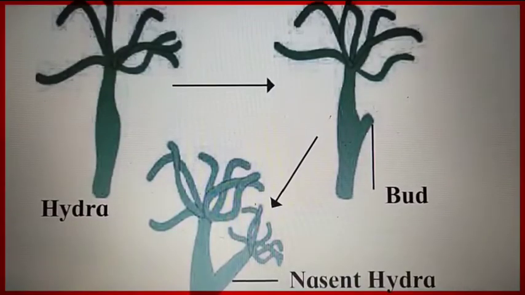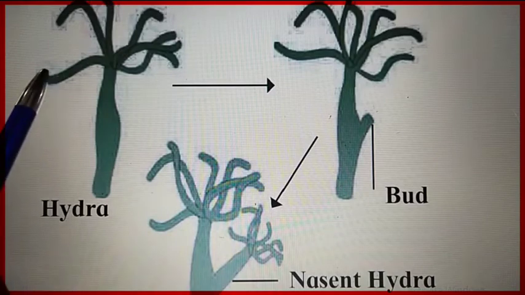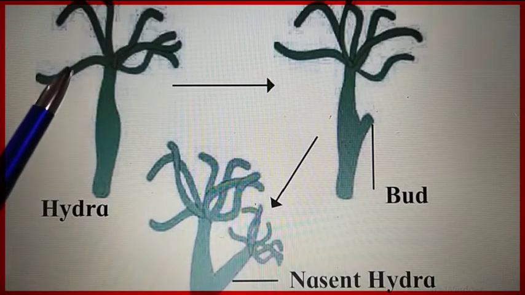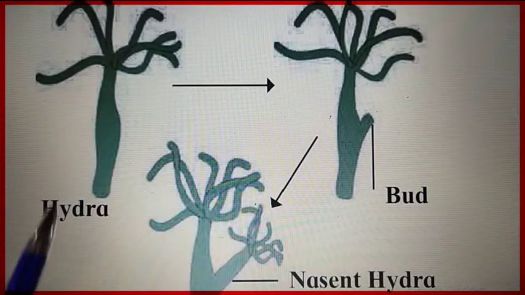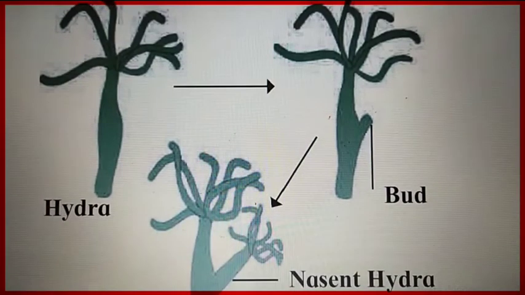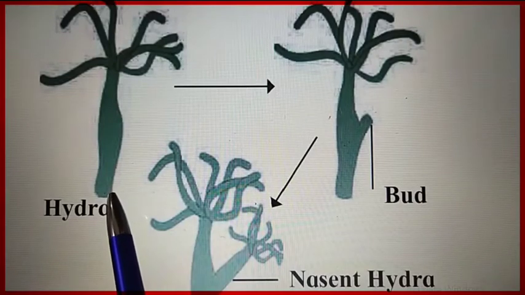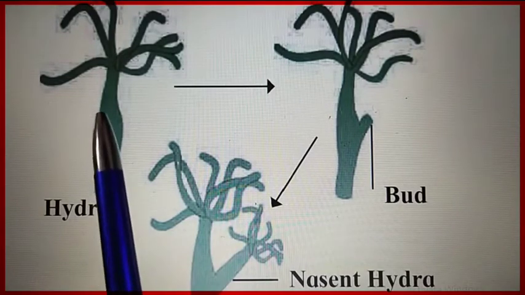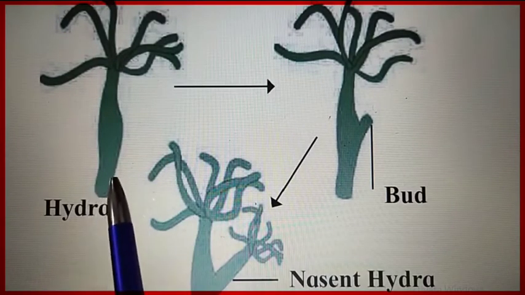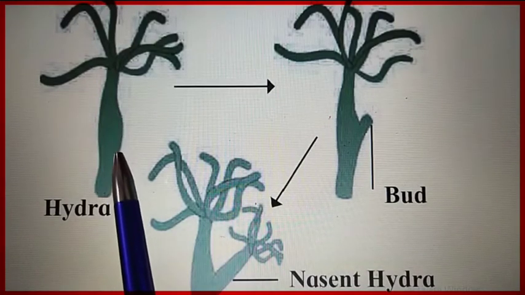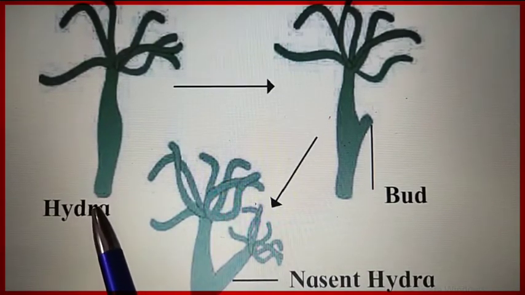Now we will see the reproduction in Hydra. As we know, Hydra is a multicellular organism. These hair-like structures are the tentacles of Hydra, and this is the body. When Hydra gets mature and full with nutrition, it becomes ready for reproduction. The reproduction process that takes place in Hydra is called budding.